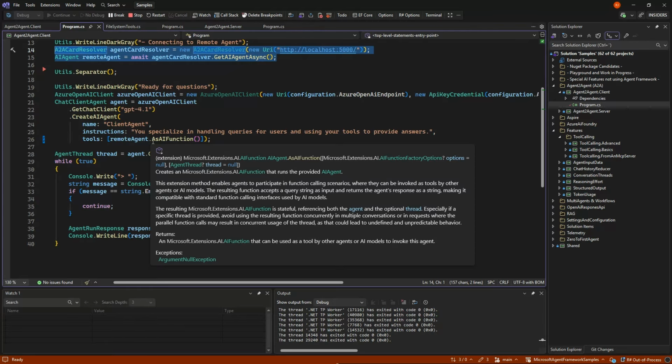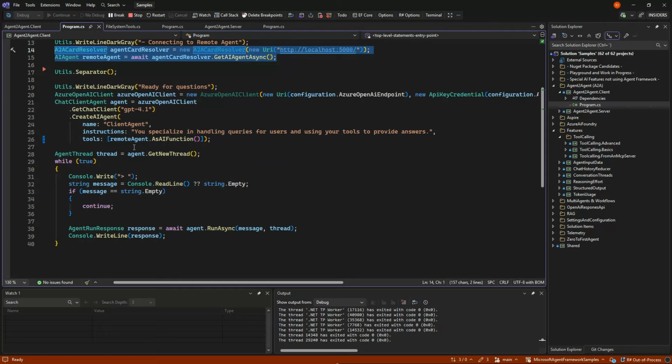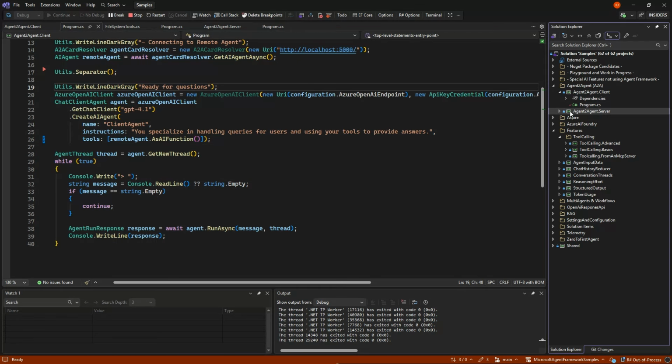Beyond that, it's just normal agent framework like we normally do. So there's not much to this. It's just this exchange between the two, that this running in one process can get an agent that can be used as skills in another process.